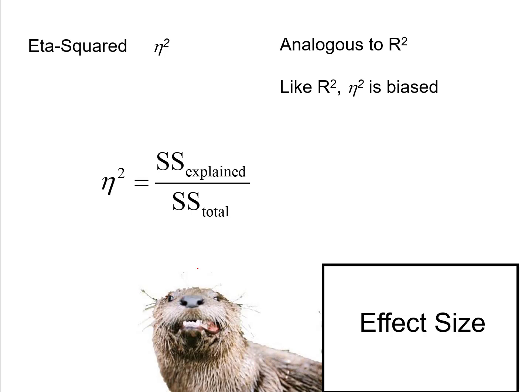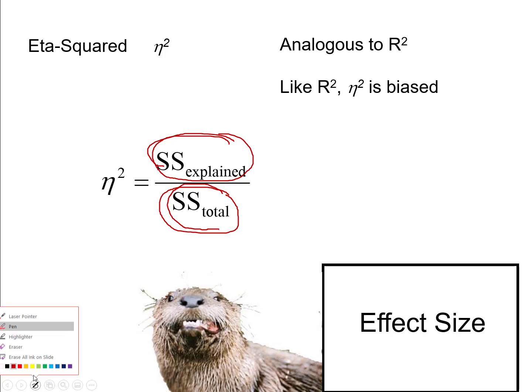And now we're ready to calculate an effect size for our omnibus effect. And we're going to do the exact same thing that we did when we were calculating an effect size for the omnibus effect in multiple regression. But once again, we're going to change the terminology. So if you recall from our unit on multiple regression, when I wanted to get that omnibus effect size, that is, what's the effect of all my predictors taken together, we took the sums of squares explained divided by the sums of squares total from our ANOVA table to get the percent of variance explained.